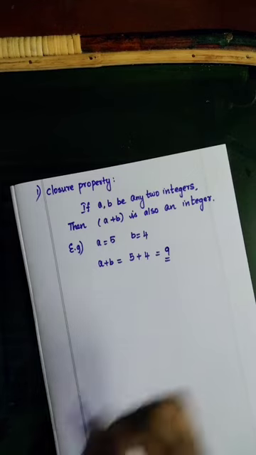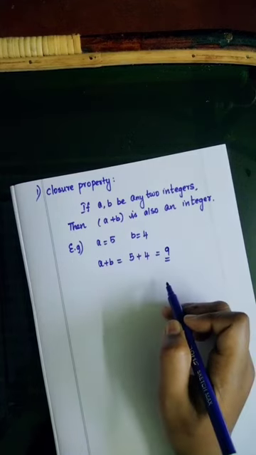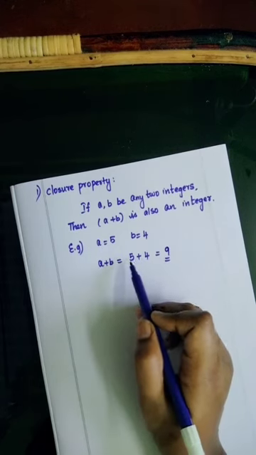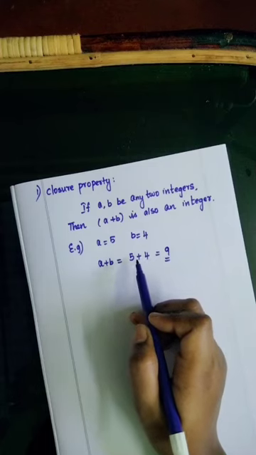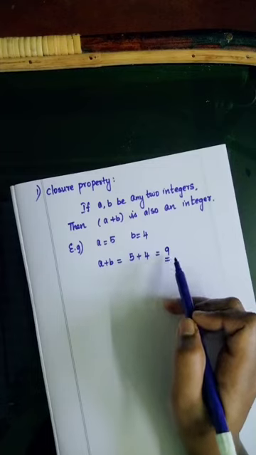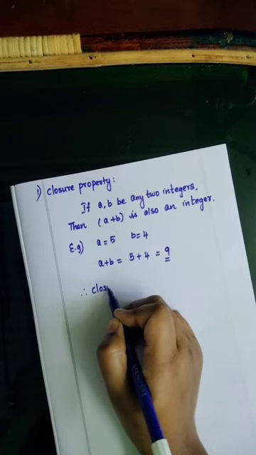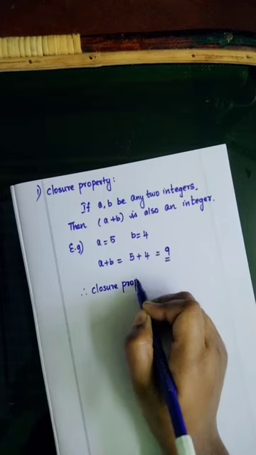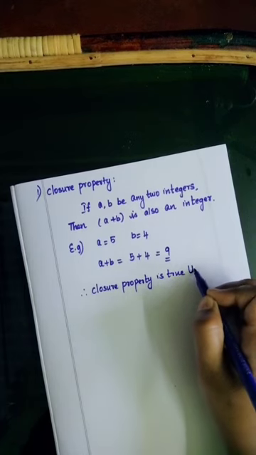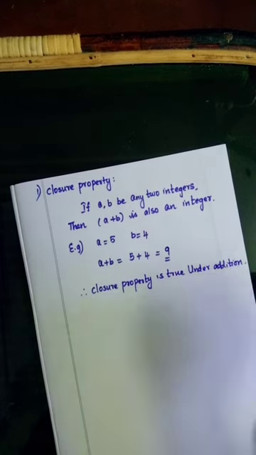This is a property: if you are adding any two integers, we need to get the answer as an integer. Here the first integer is 5, second integer is 4. We are adding both, 5 plus 4 is 9. Finally we are getting the answer as 9, an integer. So closure property is true under addition. Finally you need to write like this. Understand?